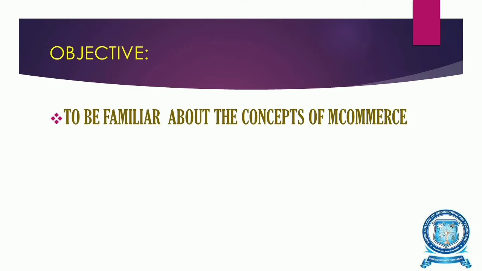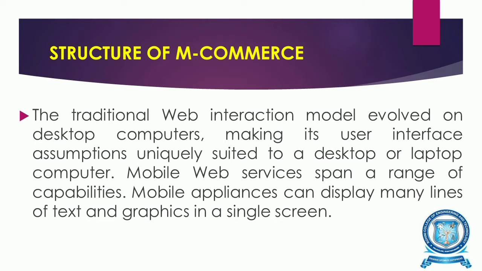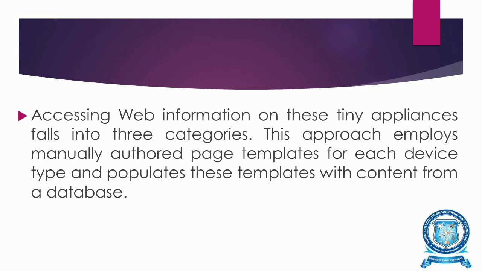Let us learn about the structure of M-commerce first. The traditional web interaction model, which evolved on desktop computers, has user interface assumptions uniquely suitable for desktop or laptop computers. The mobile web services can span a range of capabilities, and these mobile applications can display many lines of text and graphics on a single screen. Accessing web content or information on these tiny appliances falls into three categories.